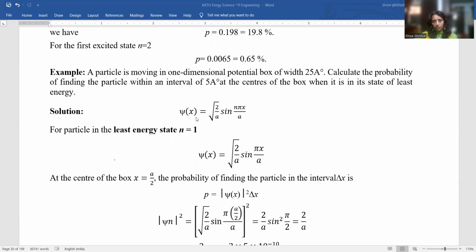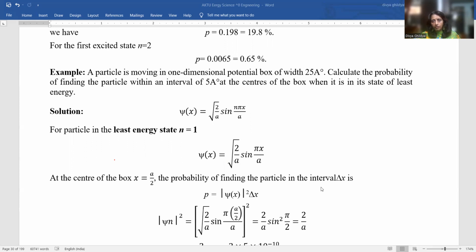And I know from my concepts that phi is equal to under root 2 upon L sine n pi x by L, or A in this case we have put. So for n equal to 1, this expression becomes phi is equal to under root 2 upon A sine pi x by A. At the center of the box, x is equal to A by 2 because the whole distance is A. If you take the center or half, it will become A by 2.